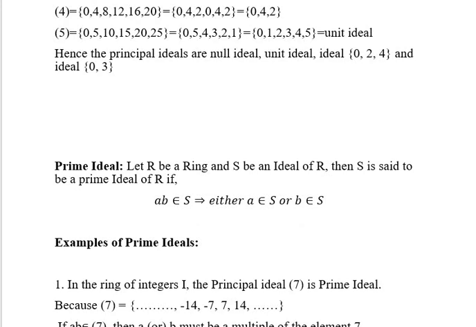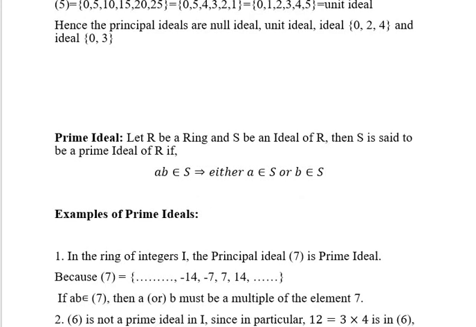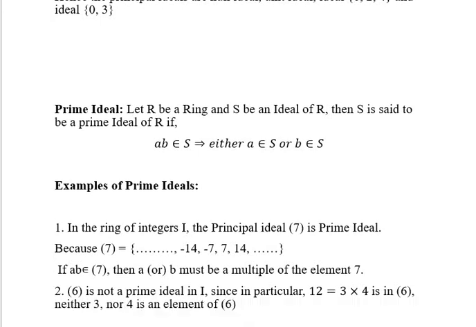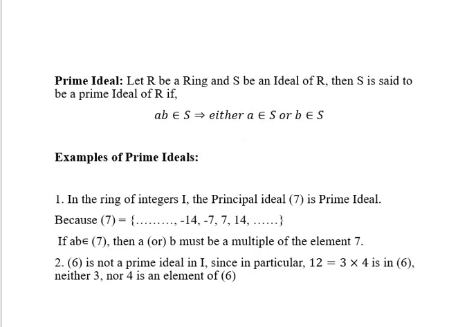Next, let us see the definition of a prime ideal. Let R be a ring and S be an ideal of R. Then S is said to be a prime ideal of R if AB belongs to S implies either A belongs to S or B belongs to S. So whenever the product element is in the set S, at least one of the factors should be from the set S. Such ideals are called prime ideals.